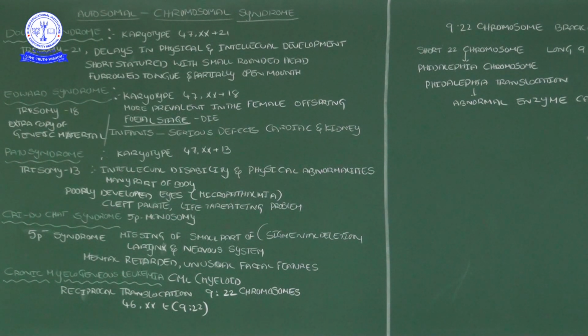Here there is no change in the chromosome number. It is a structural variation. What is a structural variation, I will tell. Before that, chronic myelogenous leukemia. Leukemia means cancer. We already studied it board-wise, correct. So myelogenous leukemia leads to uncontrolled cell division in WBC. Okay, why does it happen?